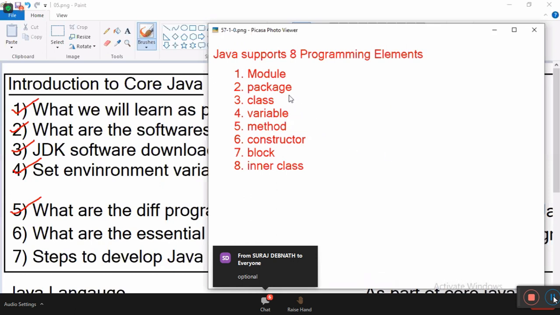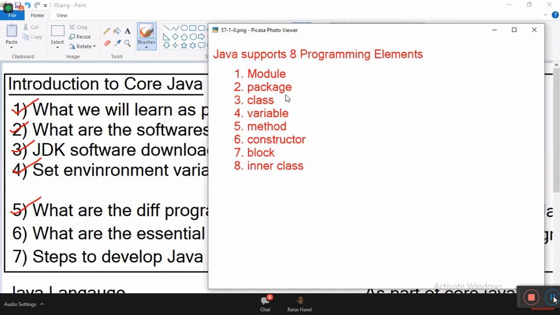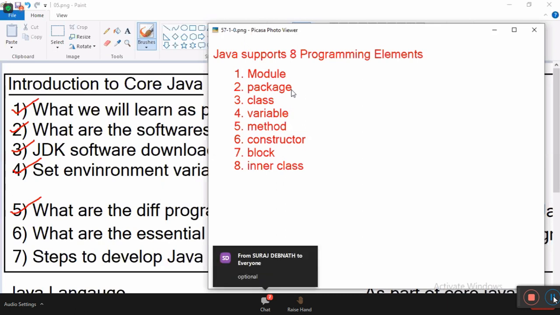If I have multiple packages, then a module is required. If there is no package, why is a module required? Not required. Okay, next. Is a package required, mandatory or optional? Package is also optional. When is a package required? When multiple classes are there.